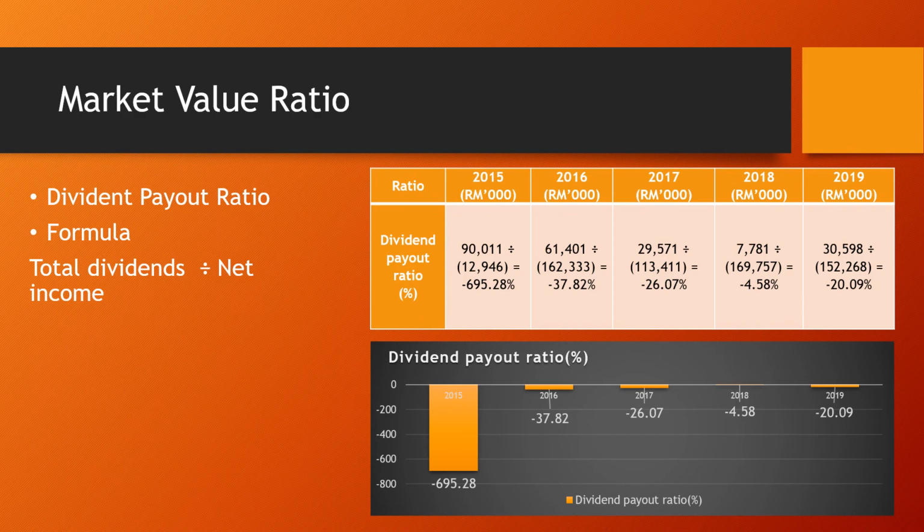Next is dividend payout ratio. Based on the dividend payout ratio, in year 2015, the company paying out the dividend is negative 695.28% and getting better year by year, reaching negative 4.58% in 2018 and slightly increasing in 2019, which is negative 20.09%. However, although the dividend payout ratio is getting better, it is still a negative value. This is not a good sign because a negative ratio shows that a company is paying out a dividend while losing